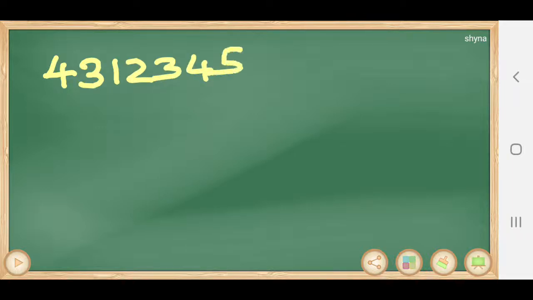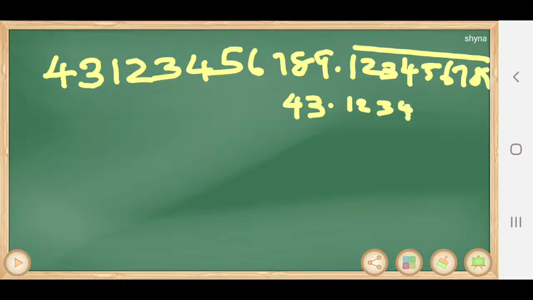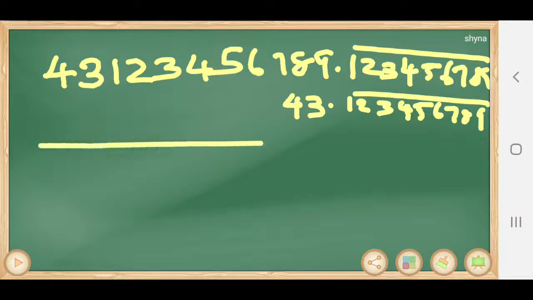That is equation number 2's RHS, 43123456789 with 123456789 bar, minus 43.123456789 bar, which is the RHS of equation number 1. While subtracting, what will we get?